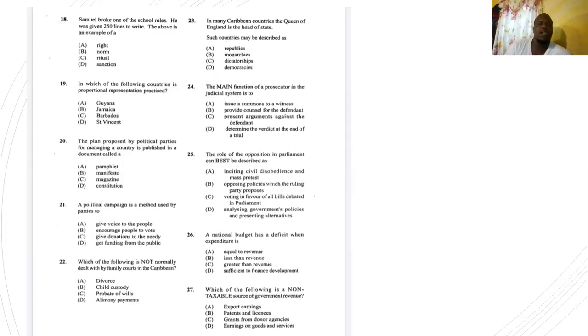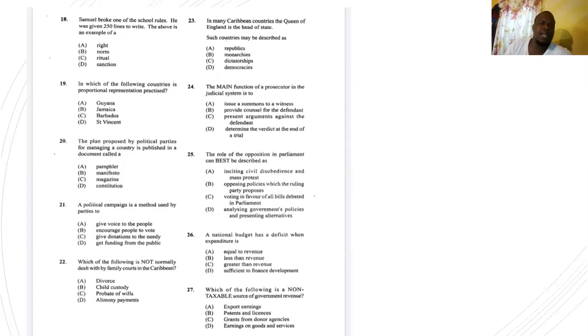Number 19, in which of the following countries is proportional representation practiced? A, Guyana, B, Jamaica, C, Barbados, D, St. Vincent. What I usually do is I think about my country. I am in Jamaica. I know that Jamaica doesn't use proportional representation. We use first past the post system. So I know clearly Jamaica is out. So we are left with 3. If you don't know, always make an educated guess. However, the answer for number 19 is A, Guyana.